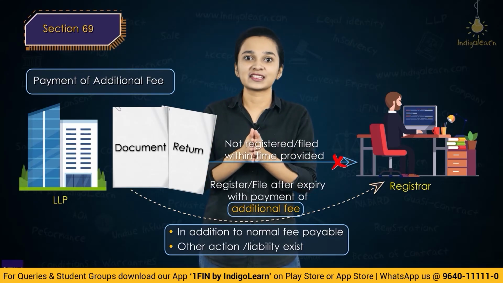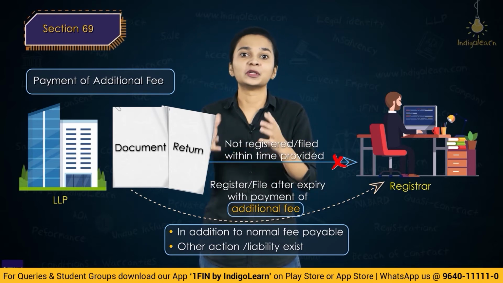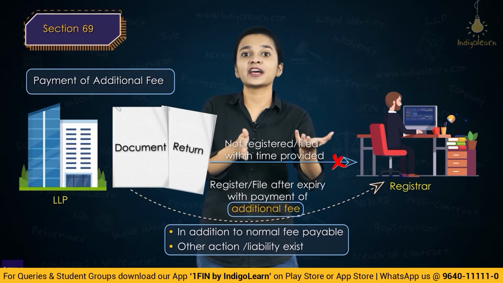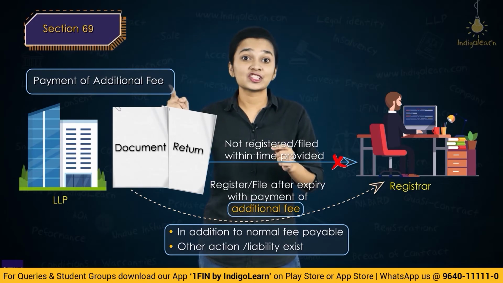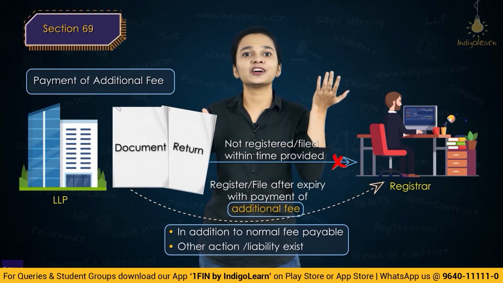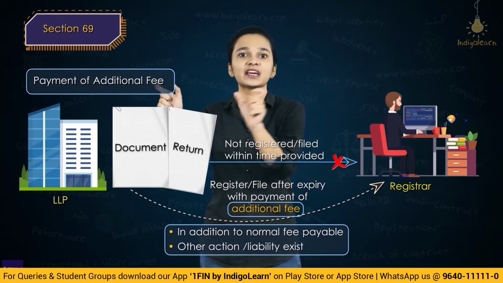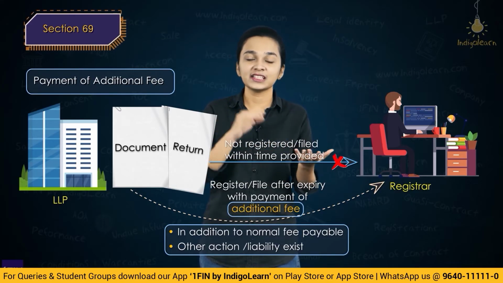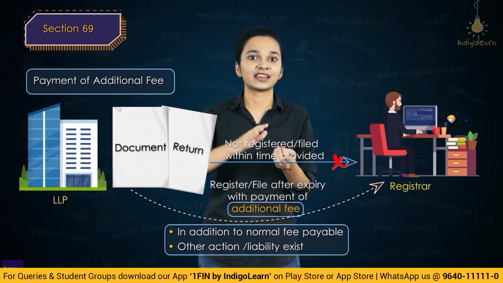So section 69 basically says that if there is a failure to file any return or document within the prescribed time limit, then this document can be filed after the expiry of the prescribed time limit as well, but upon payment of an additional fee. And this additional fee is in addition to the normal fees which has to be paid for the purpose of filing of document. So filing fees plus additional fees has to be paid. And just because you are paying additional fee does not mean that you are absolved from any other action or liability under the LLP Act which can be taken against you.